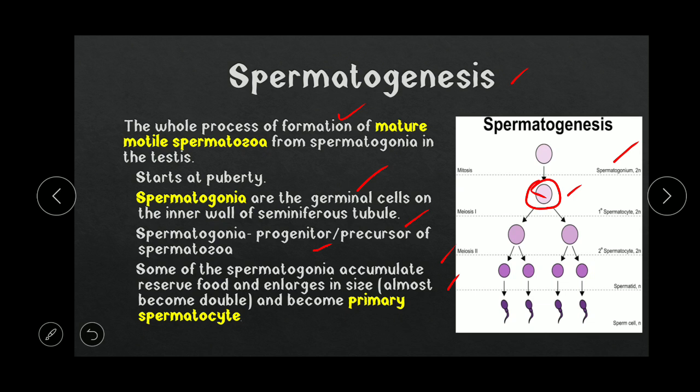Then you can see the secondary spermatocyte, the spermatids, and the sperm cell. Here the secondary spermatocyte is written 2n, but this is a mistake, sorry for that, I apologize. It will be haploid, that is the secondary spermatocyte will be n.